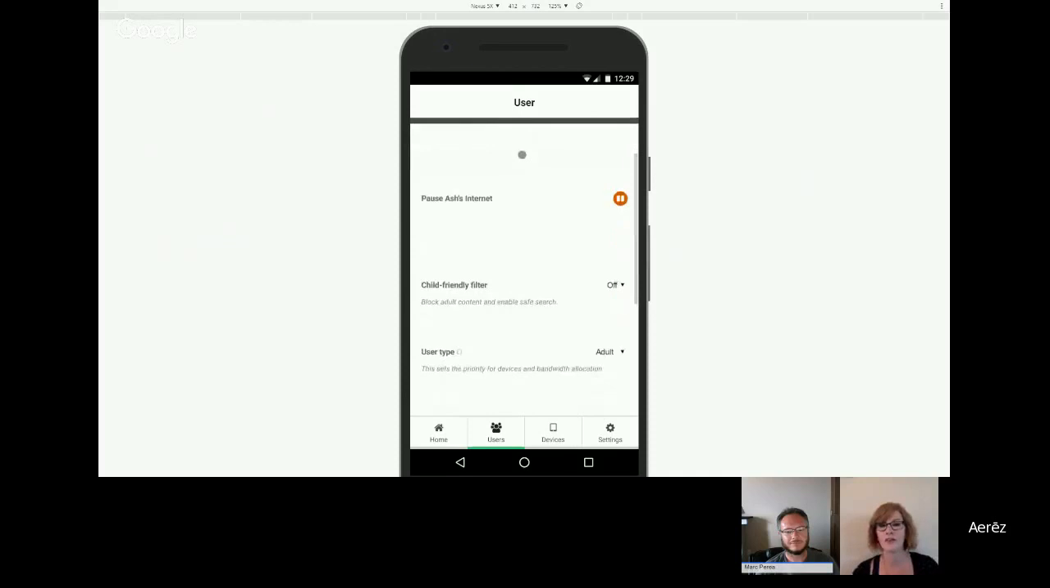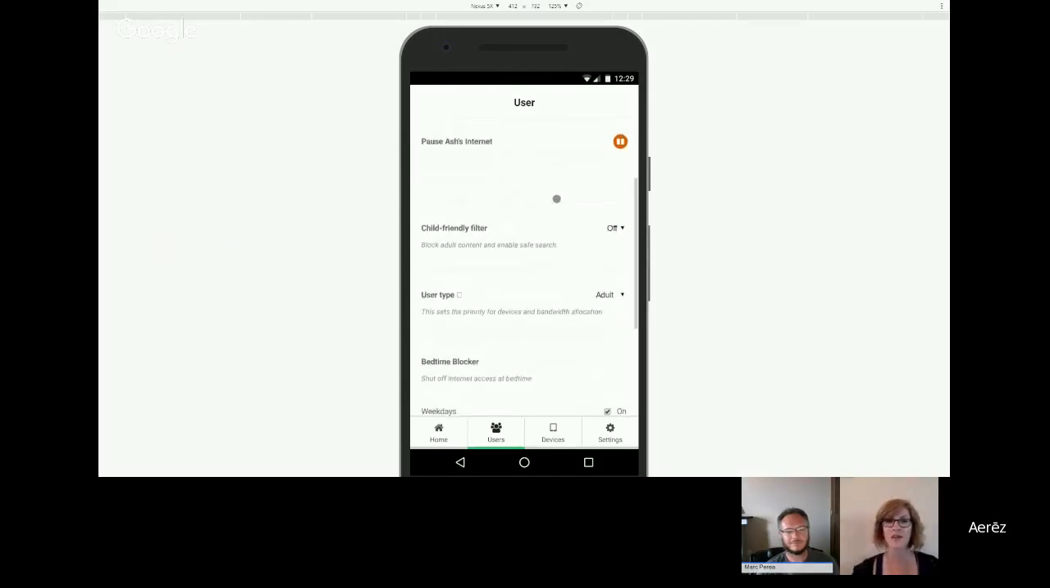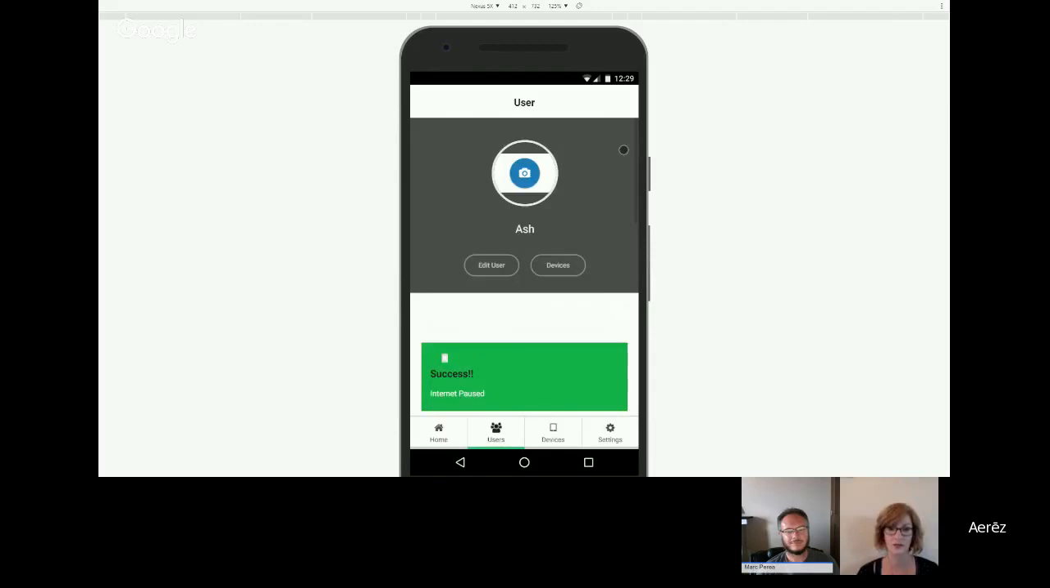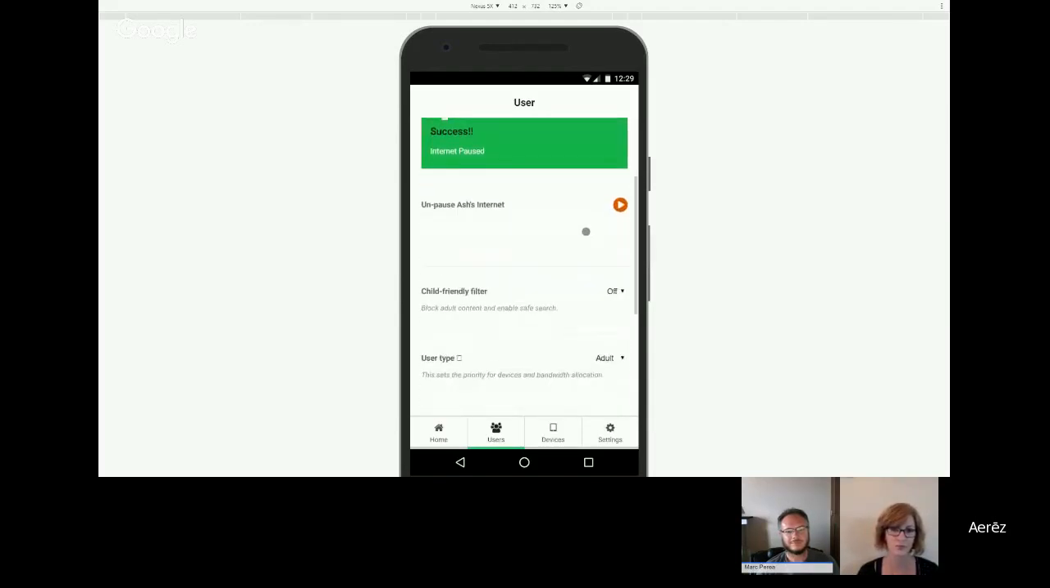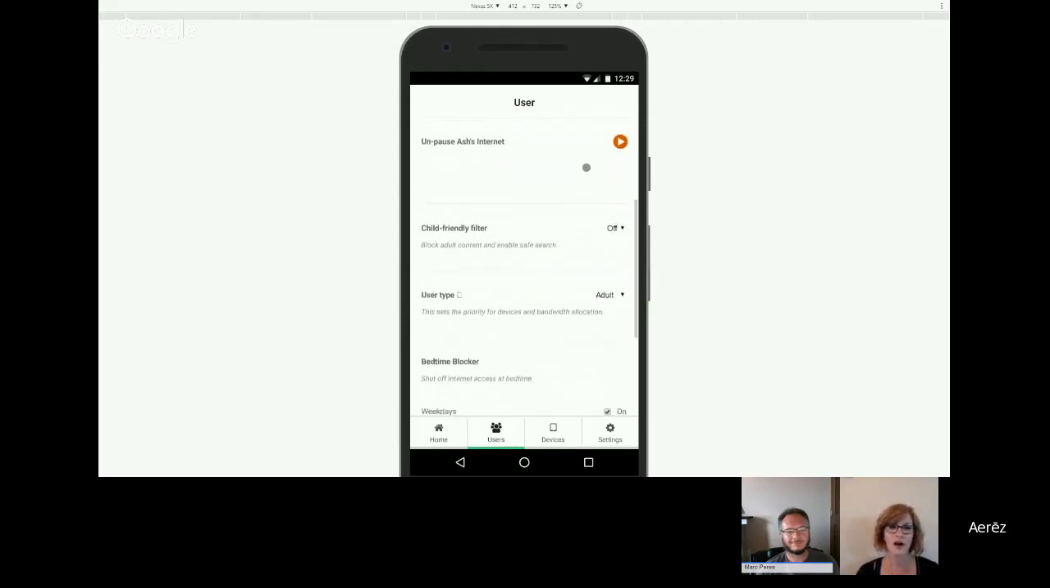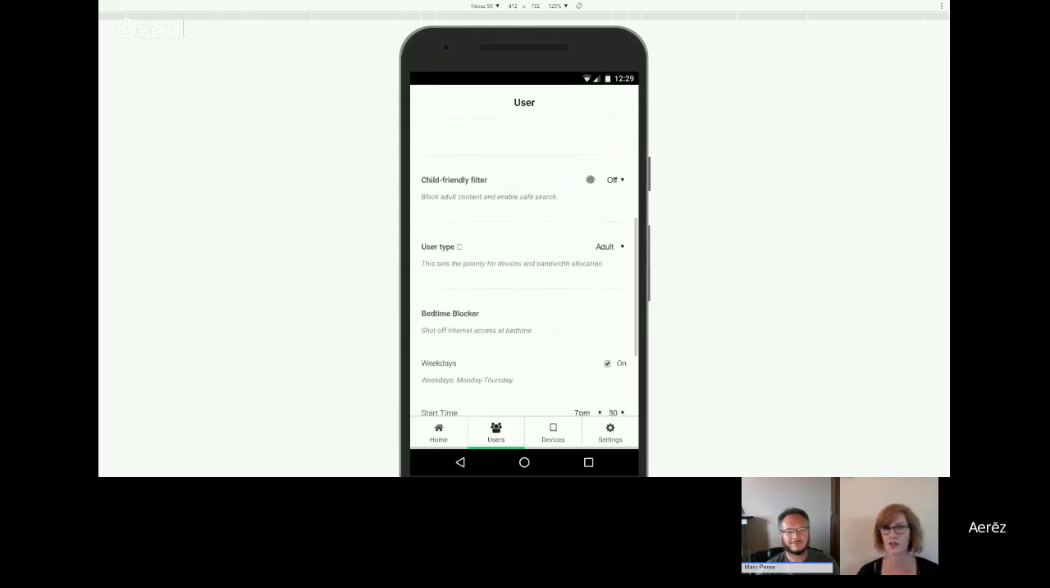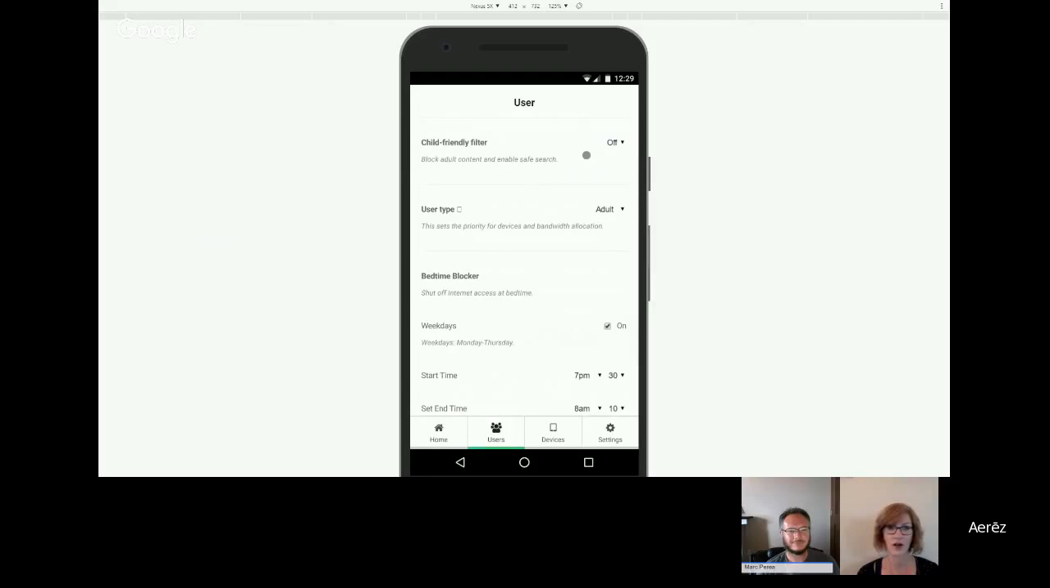So here again you have the pause internet button. In this case, if you want to pause all of your users' devices, you can use this pause internet option to just pause the internet for that user. Here again we have the child-friendly filter, which you can turn on or off, or you can change your user type.